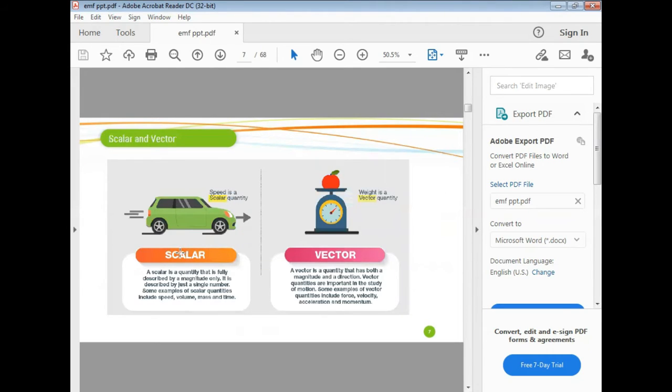Next, the difference between scalar and vector. A scalar has only magnitude, there is no direction. Let me repeat, a scalar is only magnitude, no direction. Examples are volume, mass, and time. A vector has both magnitude and direction. Examples are force, velocity, acceleration, and momentum.